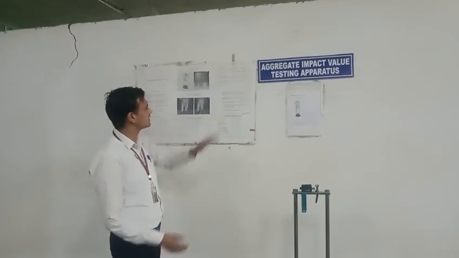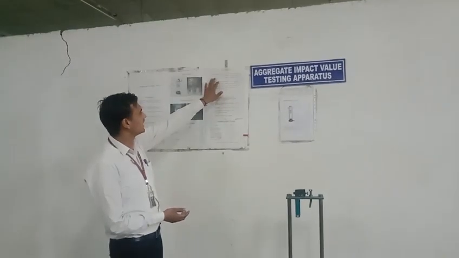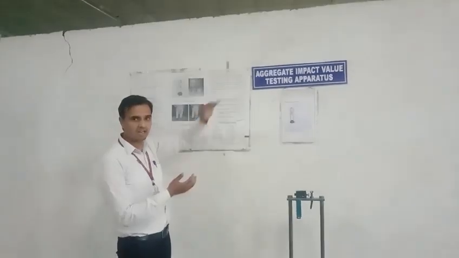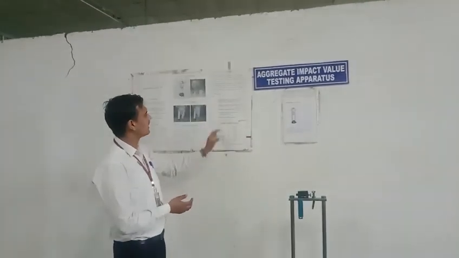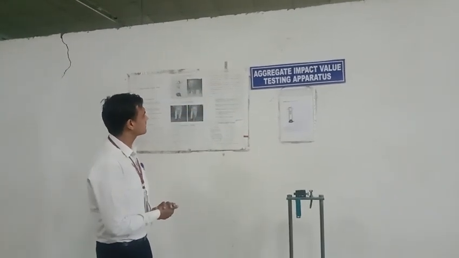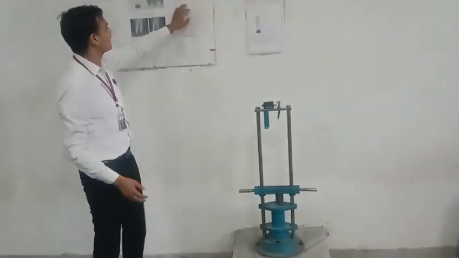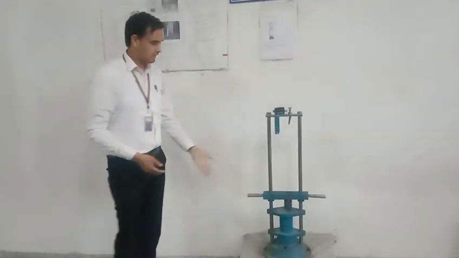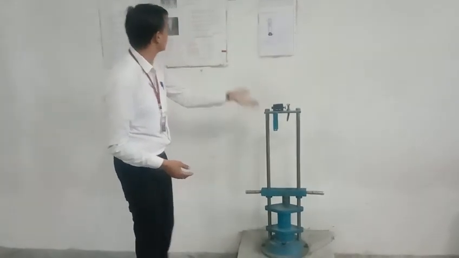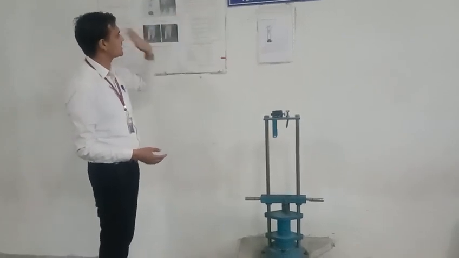Firstly, the aggregate should be sieved through the 12.5 mm IS sieve and retained on the 10 mm sieve, and filled in a cylindrical measure, tamping each layer with 25 blows, and this weight is denoted by W1. After this, the sample is transferred to the cup of the aggregate impact mold, and after this it is compacted by tamping with 25 blows, and the hammer height in this test is 38 cm from the upper surface of the aggregate, and it falls freely on the specimen.